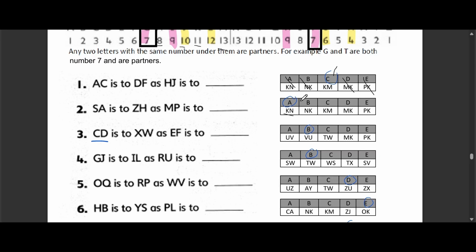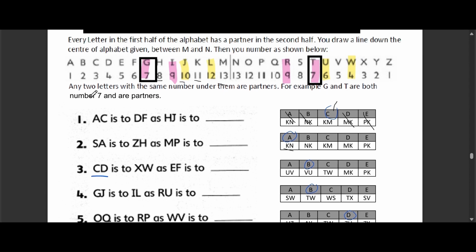Explanation. This question uses letter partners from the alphabet code, also known as alphabet mirrors. S pairs with Z and A pairs with H. So we're using alphabet mirrors here. M's partner is K and P's partner is N, which makes the answer KN.